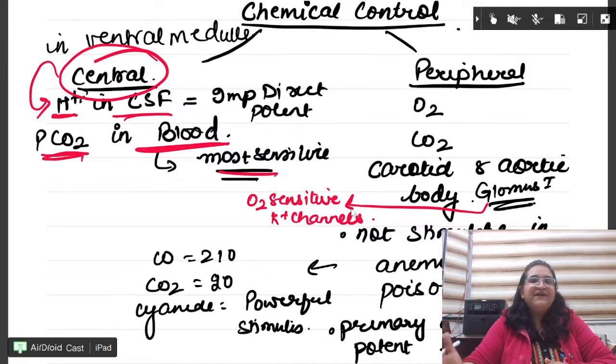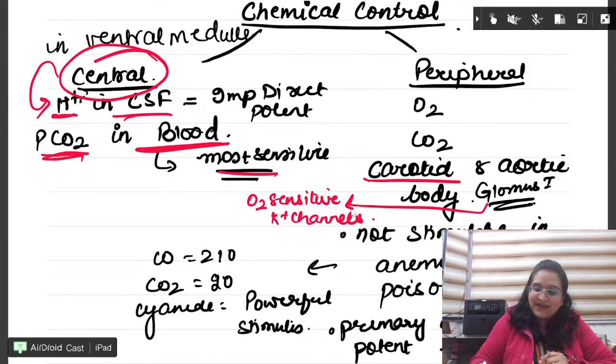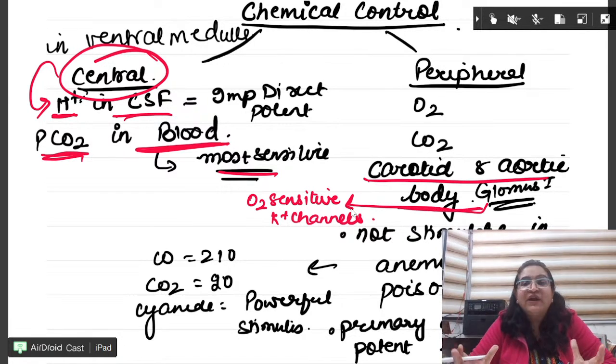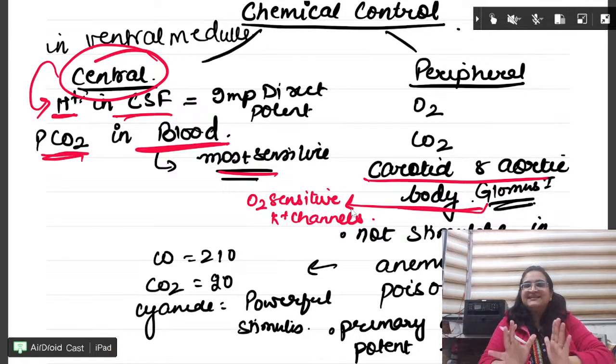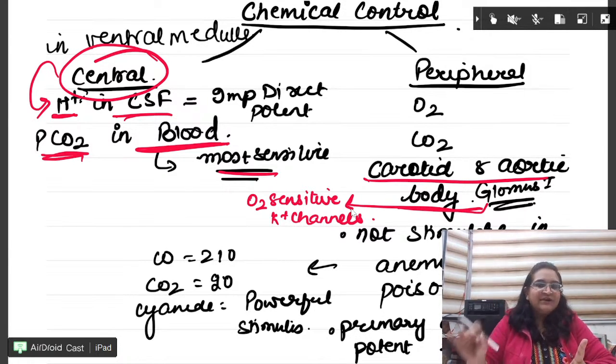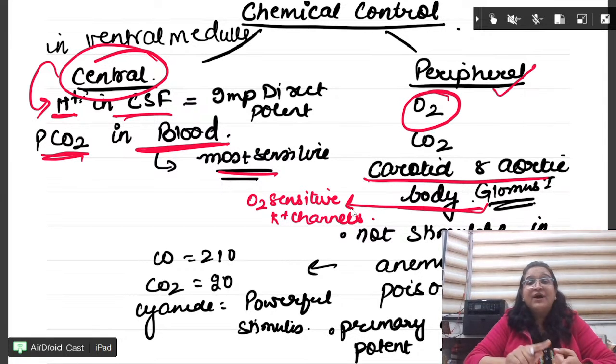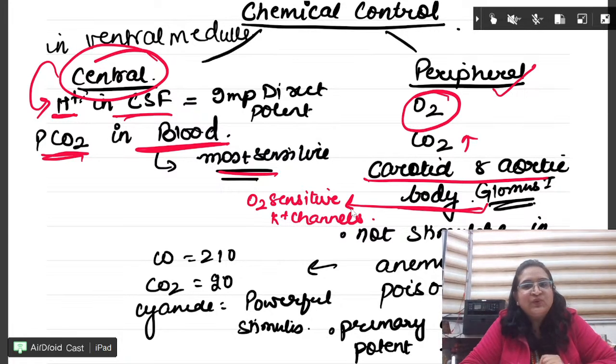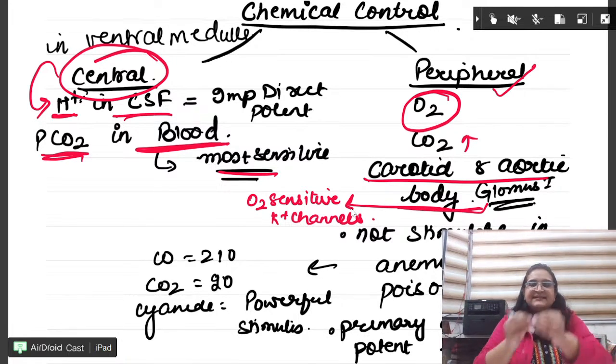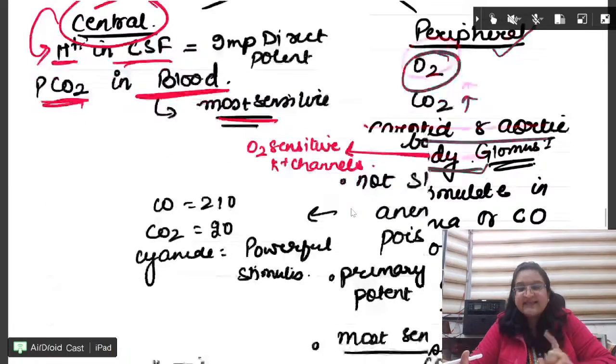Peripheral receptors are present at the carotid and aortic body. Body, not sinus. The sinus is a baroreceptor. The carotid and aortic body is a chemoreceptor. For the peripheral, hypoxia is a direct stimulant. But the most sensitive one is again CO2 increase. So the most sensitive stimulus for both central and peripheral is CO2.